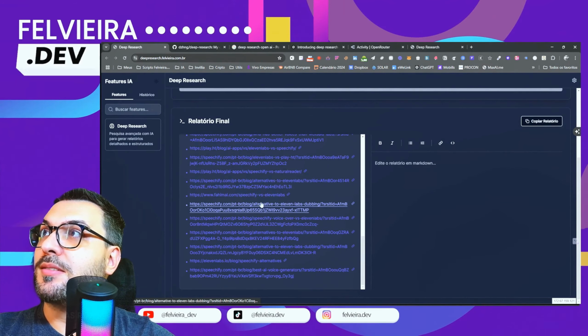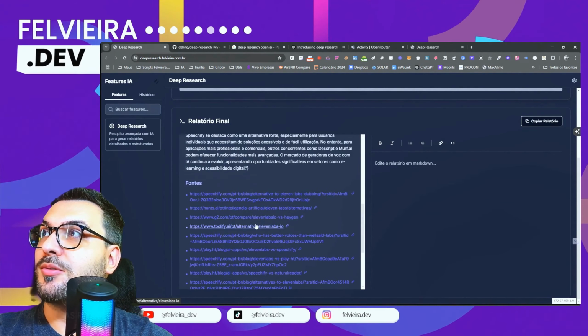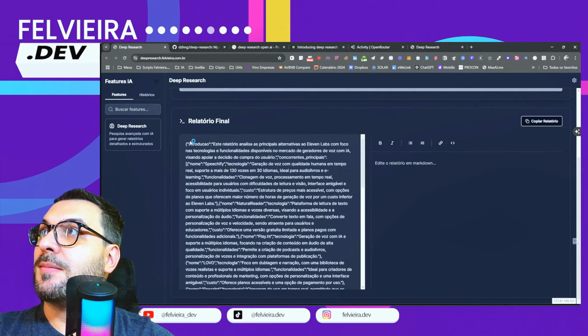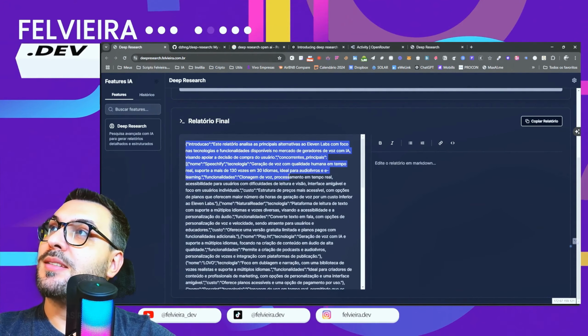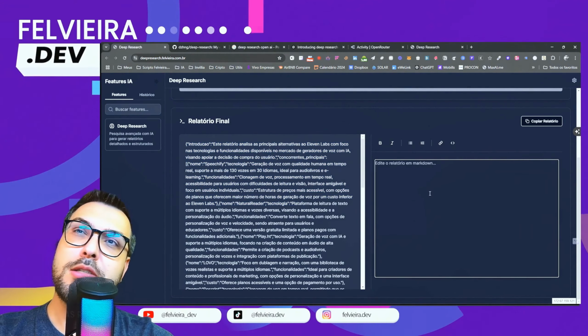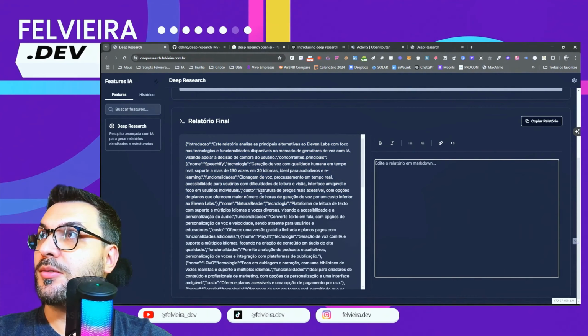Then you see it gathers all the sources. It researched a ton of sources, and here it provides the answer. I had already implemented it to bring it in text format here so we could edit and everything. I think some configuration I made ended up being removed, okay?